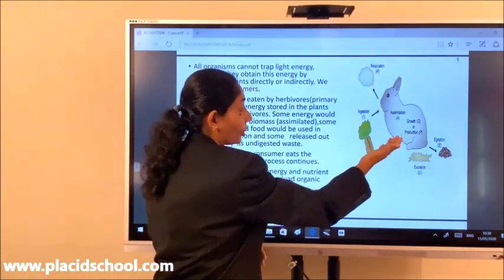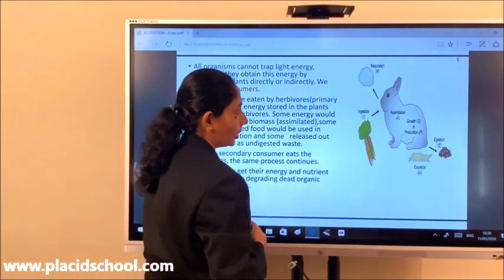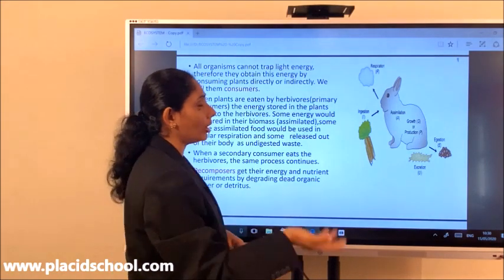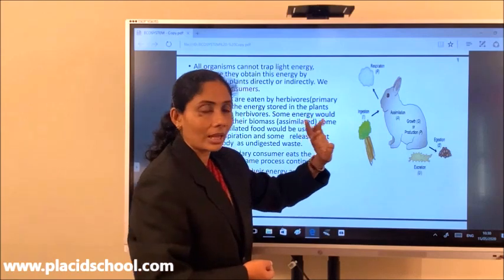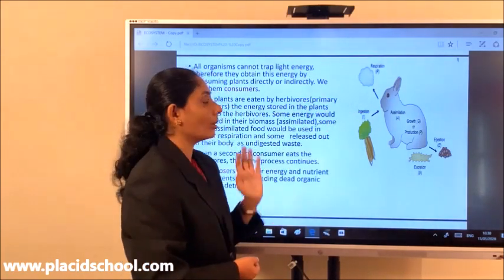For all these, for jumping, for running, for searching for food, it requires energy. Now remember, during that cellular respiration, not all that energy would be obtained by the rabbit. Some amount of the energy would be lost to the environment in the form of heat.